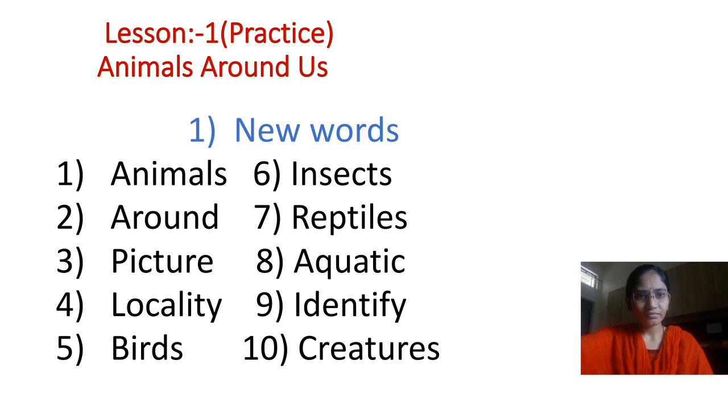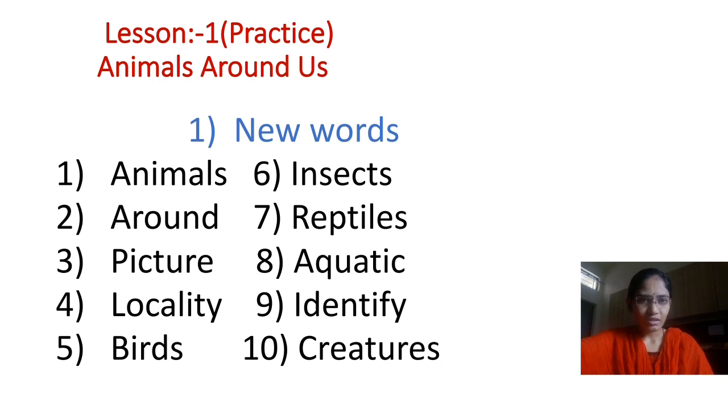New words. First one is animals. Second one is around. Third one is picture. Fourth one is locality. Fifth one is birds. Sixth one is insects. Seventh one is reptiles. Eighth one is aquatic.